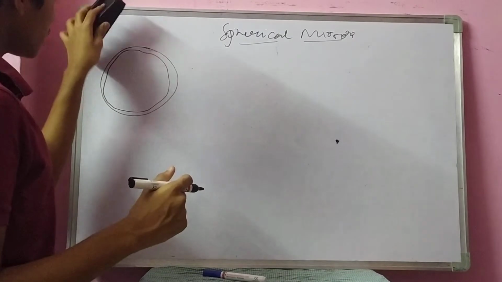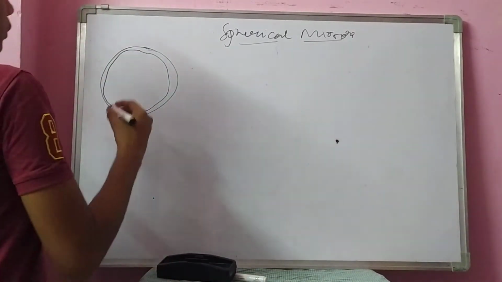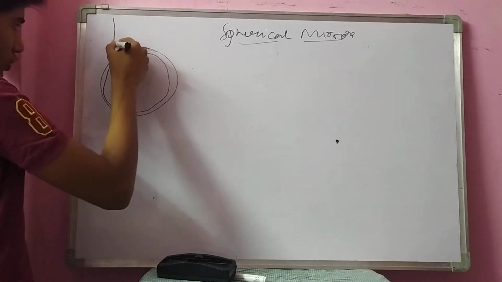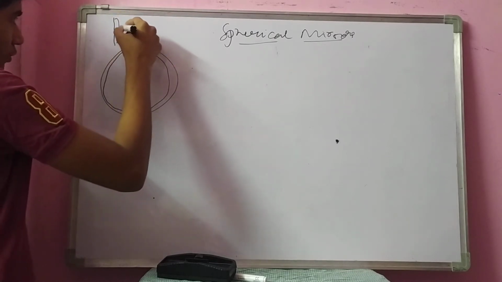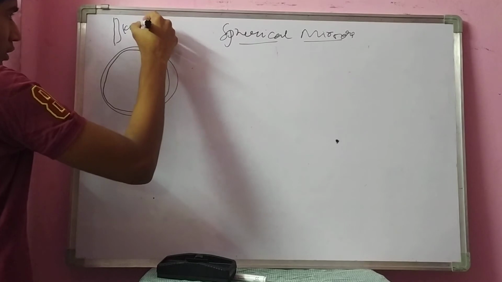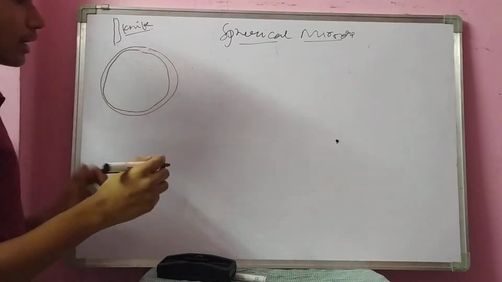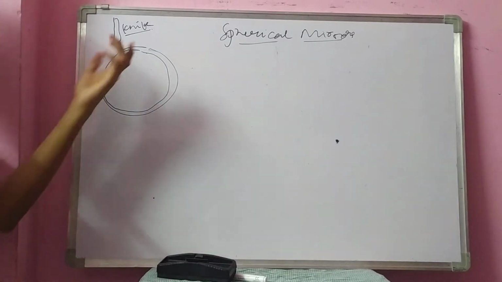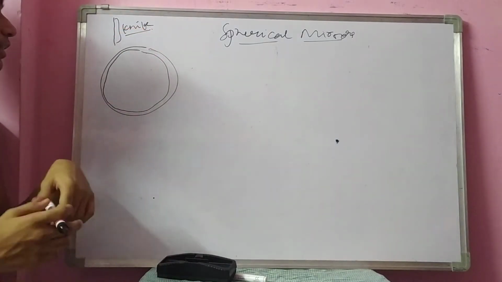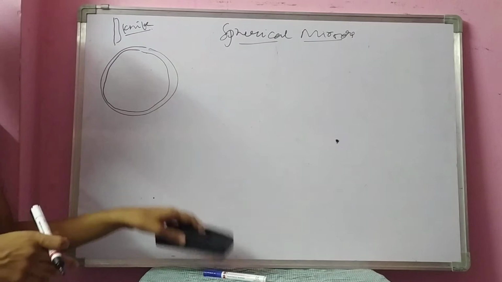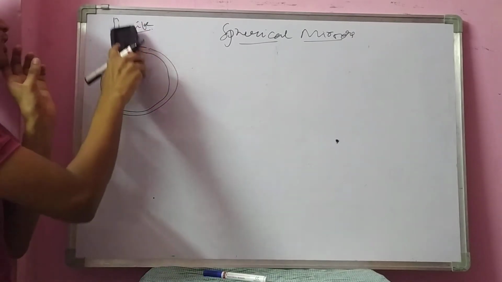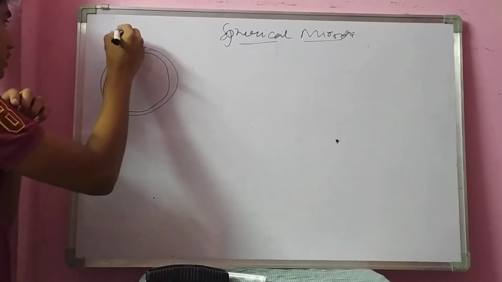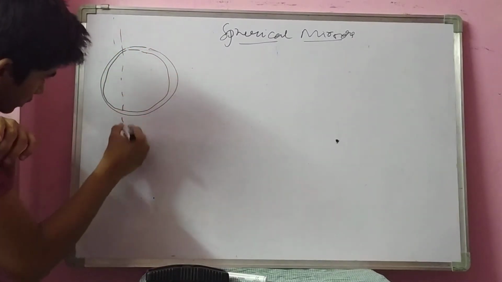Inside this is totally empty, outside also empty. Now I am taking a knife and cutting. You may say, sir, we can't cut glass with a knife. Okay, we will take some glass cutter and cut this sphere in this manner.